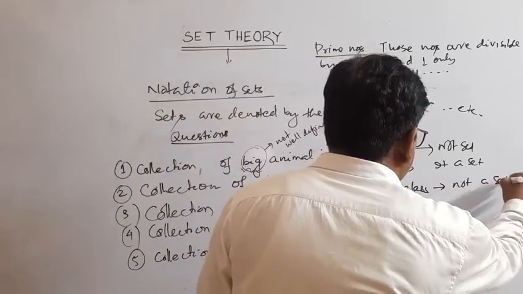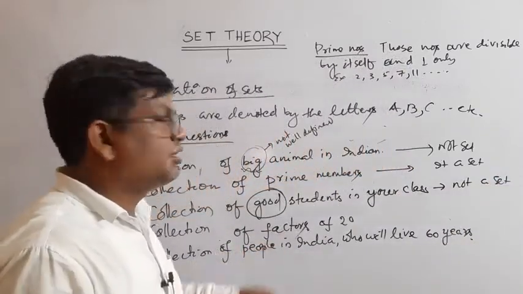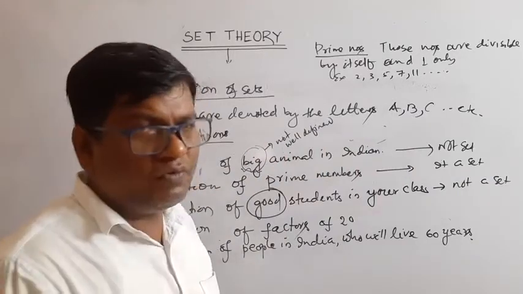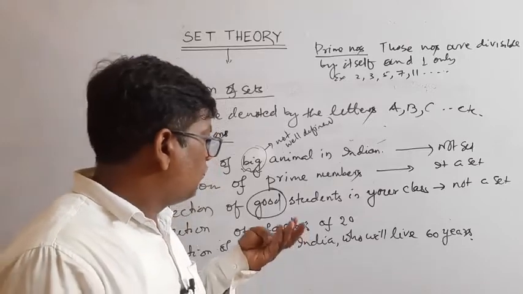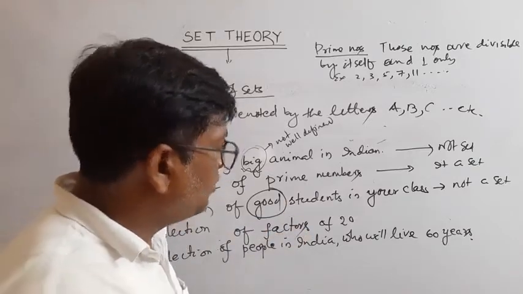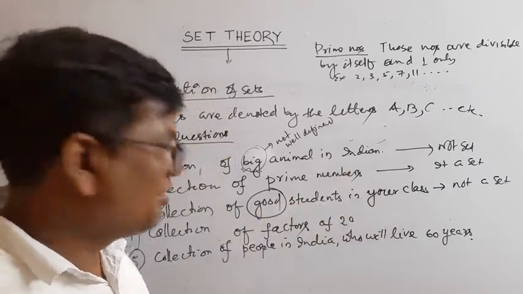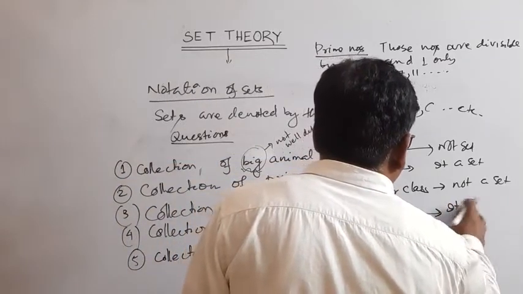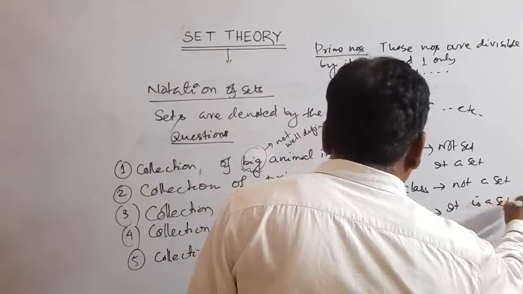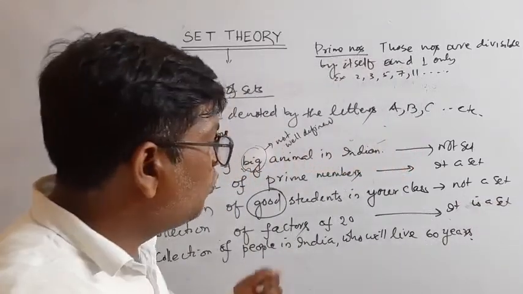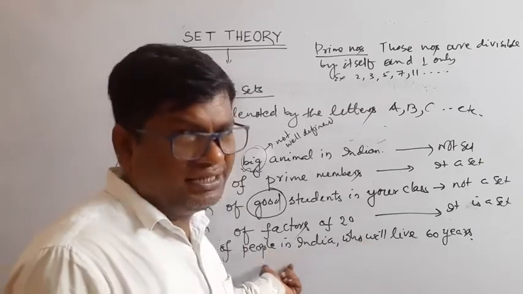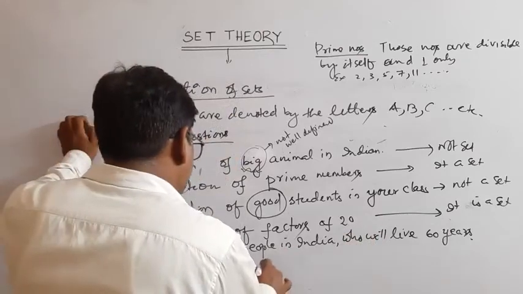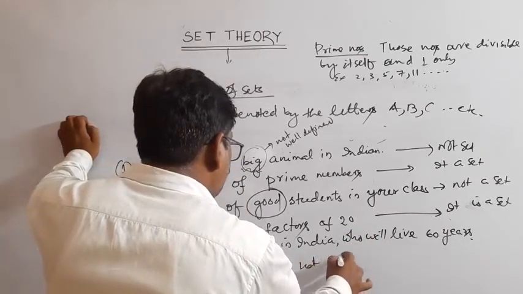Collection of factors of 20. Factors means what? The factors of 20 are 1, 2, 4, 5, 10, 20. So it is well defined, so it is a set. Now collection of people in India who will live 60 years. This is not certain. Who will live 60 years cannot be determined. So it is not a set.